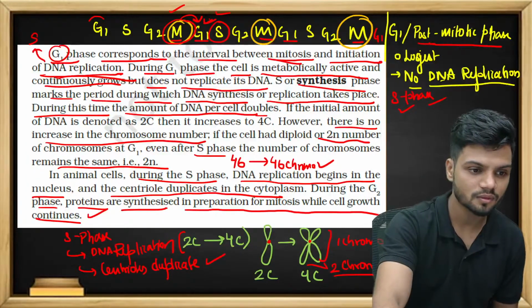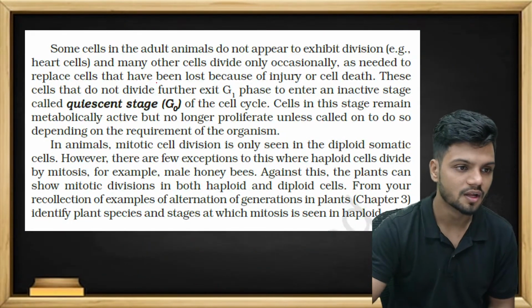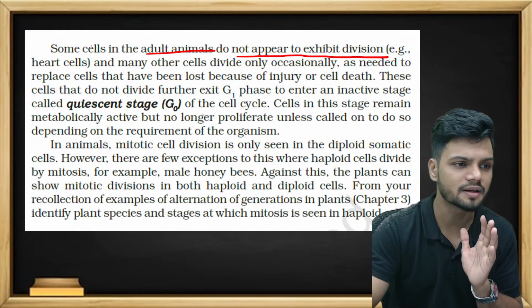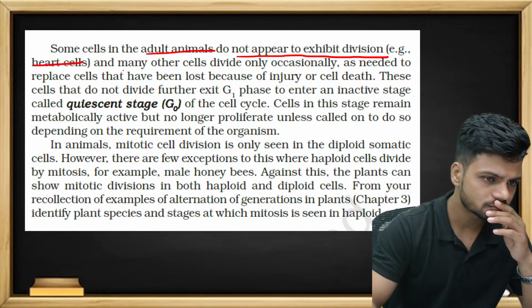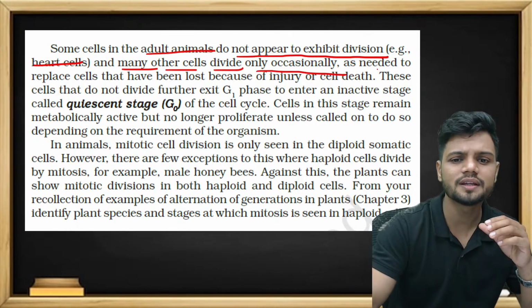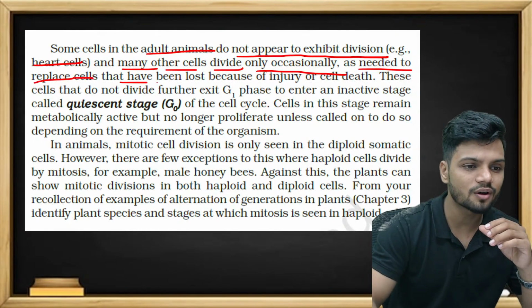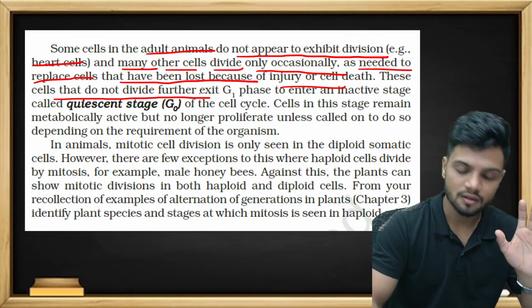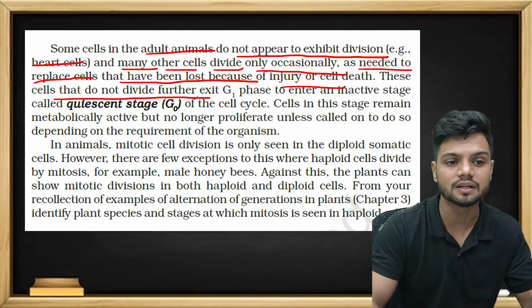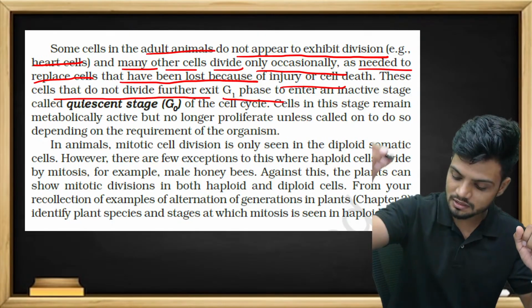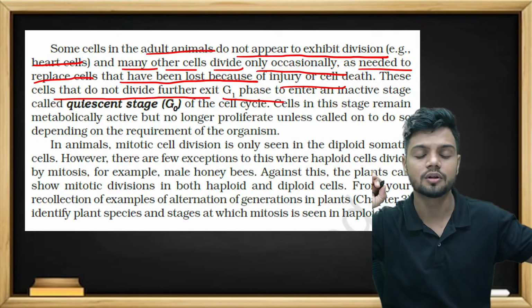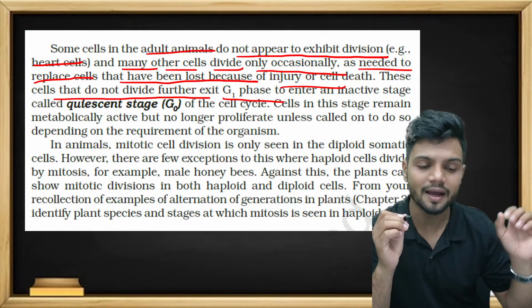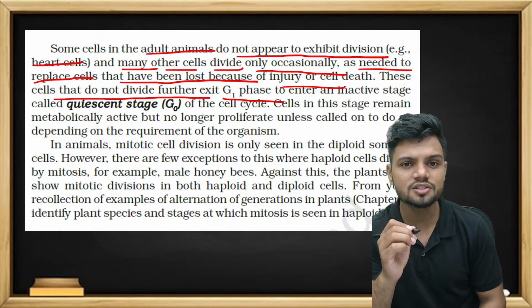Understood? So it's given here. Some cells in adult animals do not appear to exhibit division. That is, heart cells do not divide. Many other cells divide only occasionally, as when there is a need to replace cells or they have been injured. A cell which is not dividing any further will exit after the G1 phase. It's like, no more, I can't divide anymore. But if the organism says, no, I need more soldiers, I want more cells, then the G0 cell will again start dividing.